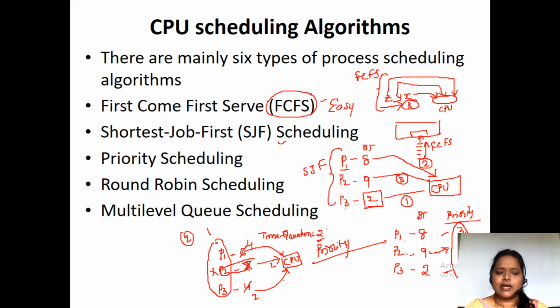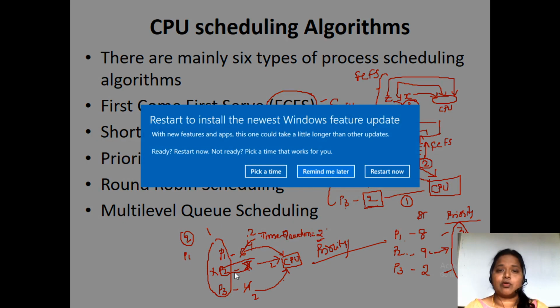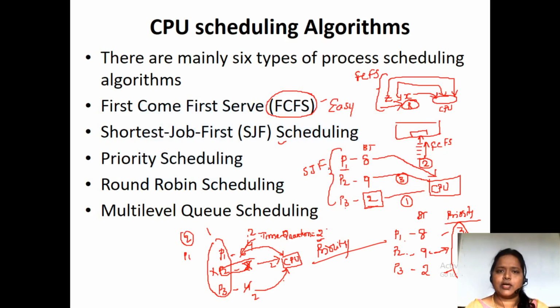Now, second turn: again process P1 will enter and it will execute for 2 more milliseconds. Process P2 already completed its task, so we need not re-enter P2 again. Here process P3 will enter and execute for 2 milliseconds of time. So P3 is also completed. After P1, P3 will come and complete.